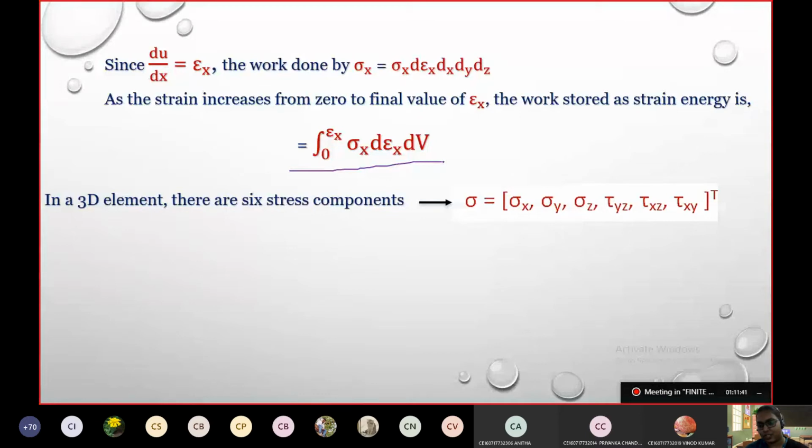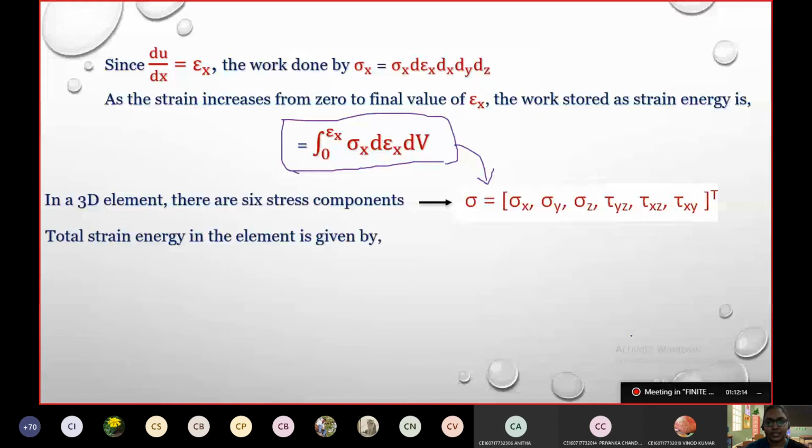Are these the stress component equations we have seen? If you were not there in the first class, please note it down now. When it is about a 3D body, the stress component matrix is given by this one, right? Now we have to consider the whole of that constraint. So whatever equation we got here has to be considered with respect to the whole 6 components. So the total strain energy in the element is given by this equation.